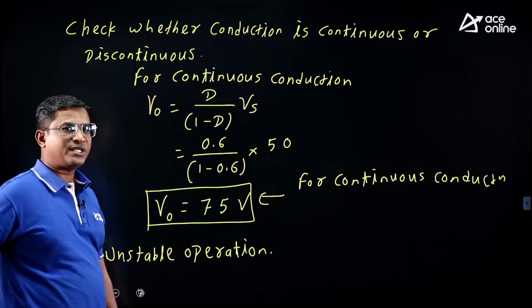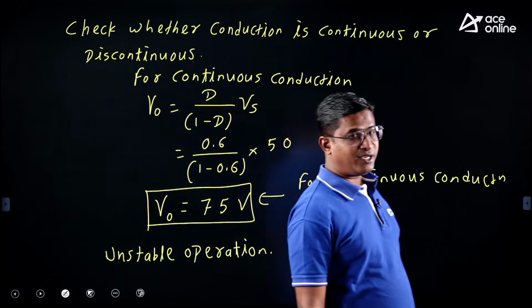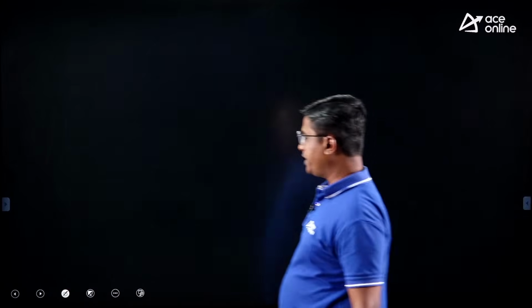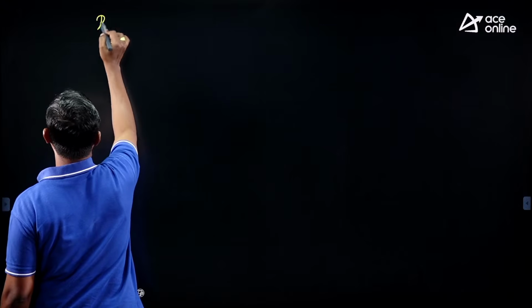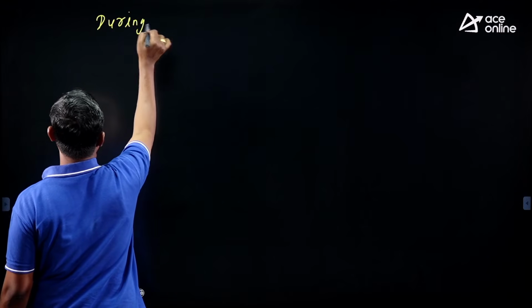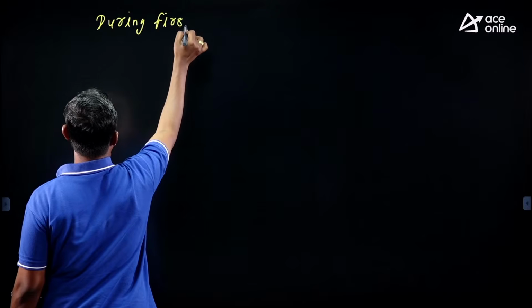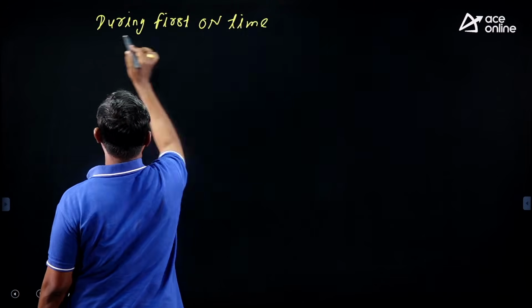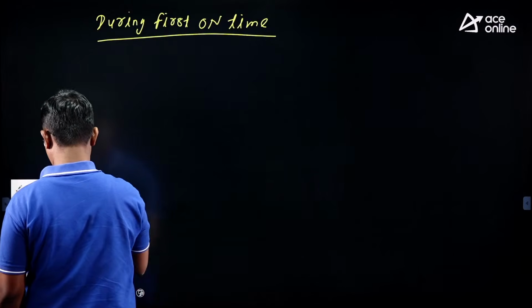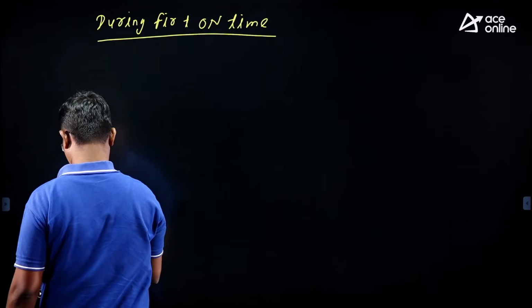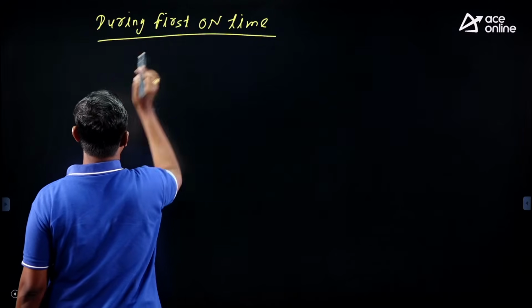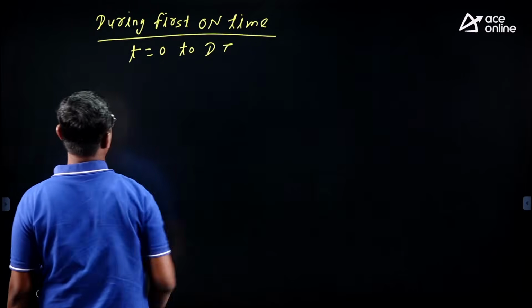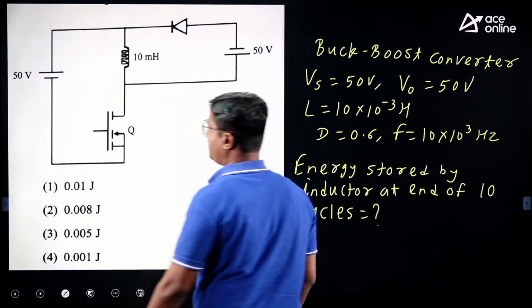So for unstable operation, how to find the value of energy stored by the inductor at the end of 10th cycle? Let us discuss. So during first on time, that is t equal to 0 to DT, yes, during first on time my switch will be in on state.